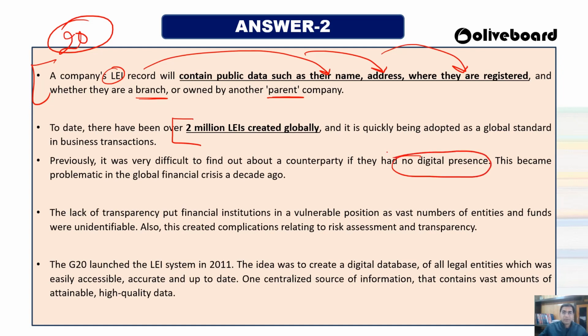If you wanted to know about something, you had to talk with someone, and you had to call those places, and nobody was listening over there. But now with this single number, the LEI number, you just put it in a database and automatically you get the details about that company.